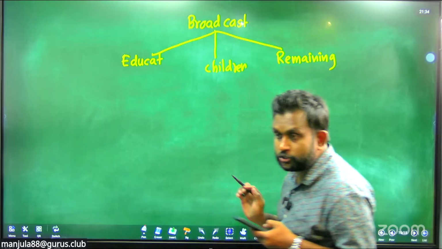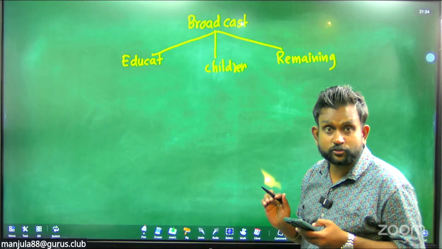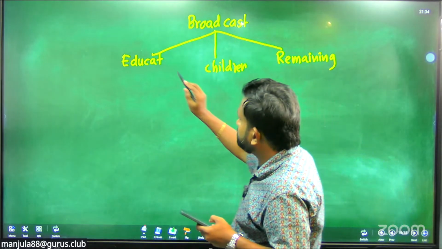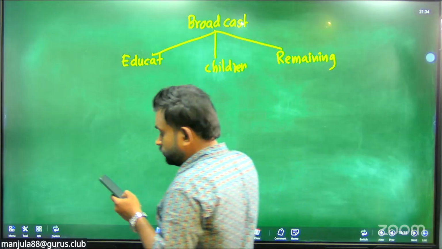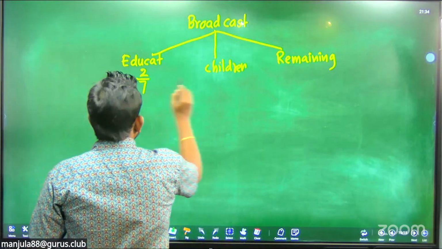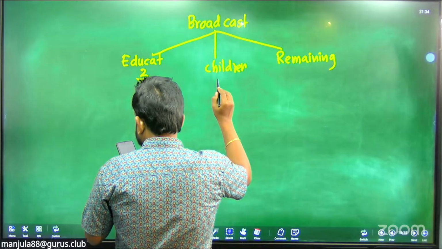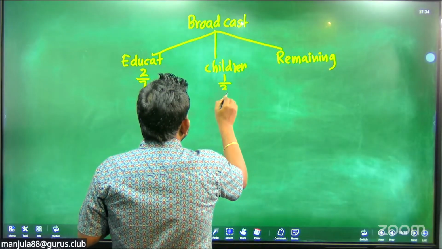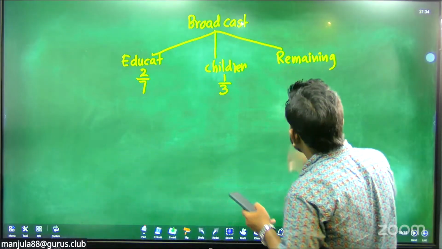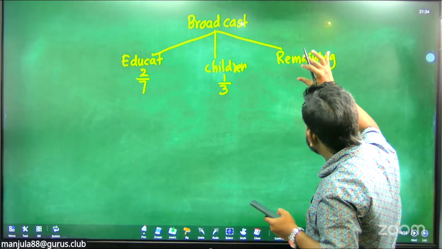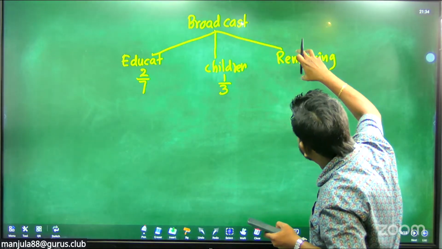Then they mention, those who can't do fractions, look at this diagram. So first, educational is given 2/7. Then children's is given 1/3. Then you have to take the remaining. Then from the remaining, continue from here.